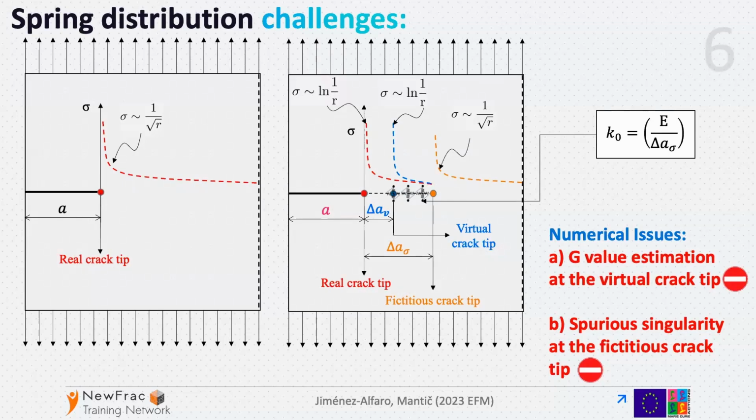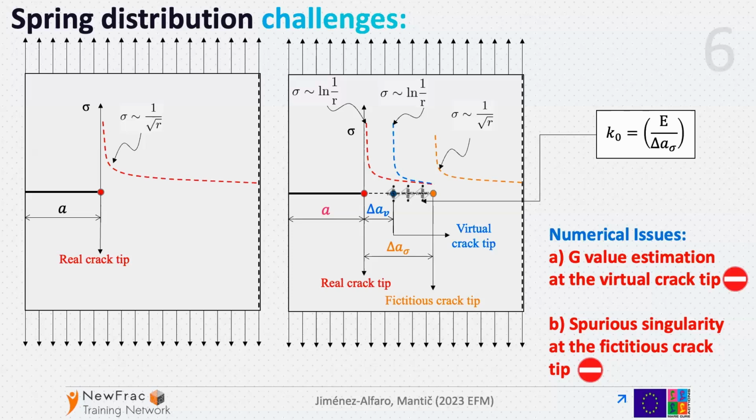We know that in the real crack tip, we have a square root stress singularity. However, if we introduce a fictitious crack ahead of the real crack, it was shown in our work, but is also probably known from the literature, that if we have constant stiffness springs distributed along this fictitious crack, we have a spurious square root stress singularity at the fictitious crack tip, which is not there in the situation where we have no fictitious crack.